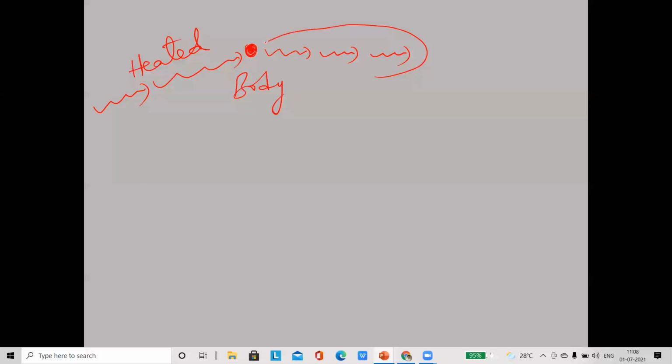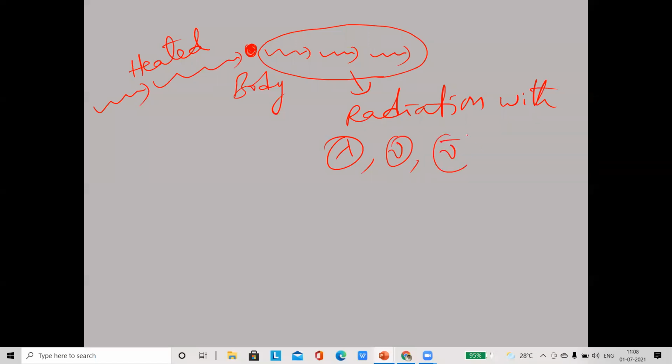This radiation has lambda, the wavelength, nu, the frequency, nu bar, the wave number, and E, the energy.